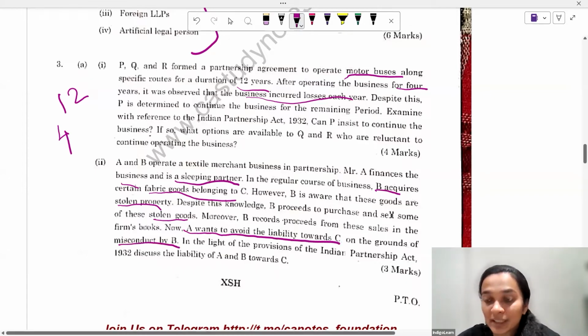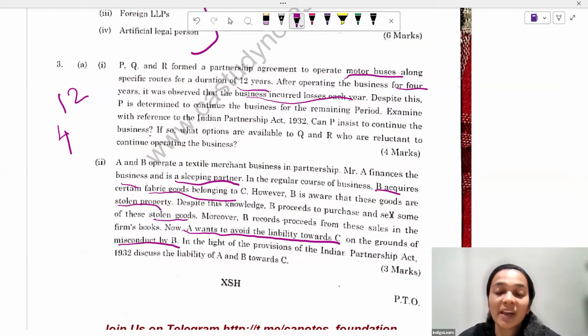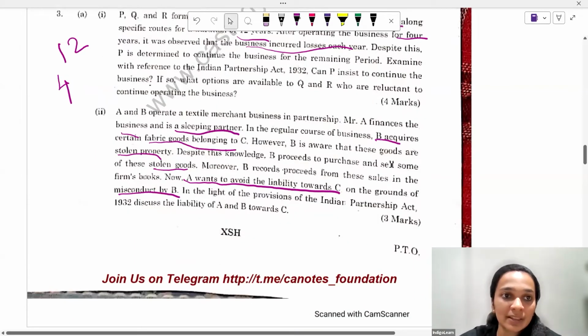Can A do that? In this particular situation, A is a sleeping partner and B is an active partner. There's a section which says that notice to the active partner is as good as notice to the firm. So, in this situation, since B knew about all the stolen goods, it is as good as everyone in the firm knowing it, and A will also remain liable. A cannot do away with his liability. Moving on to the next part.